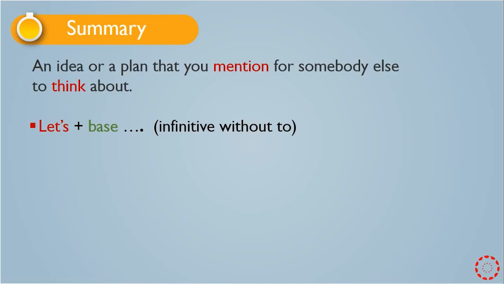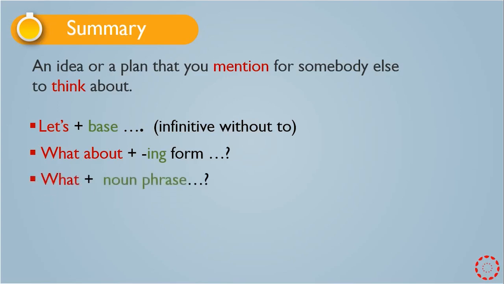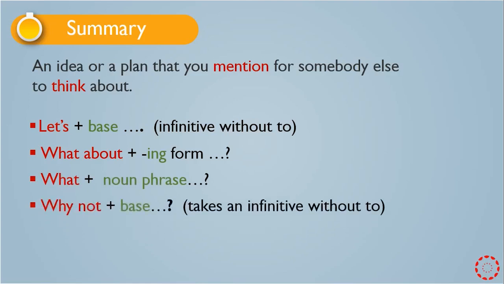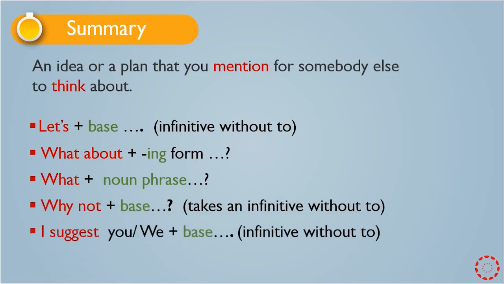Let's plus base. It means let's followed by the base form of the verb. What about it? After what about, we have the verb in the ing form. What about can be followed by a noun phrase, but be careful, at the end we have a question mark. Why not plus base? It means why not followed by the base form of the verb, I mean the infinitive without to. And the last one, I suggest you or we plus base. It means we use the base form of the verb.